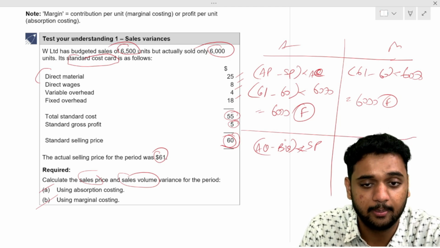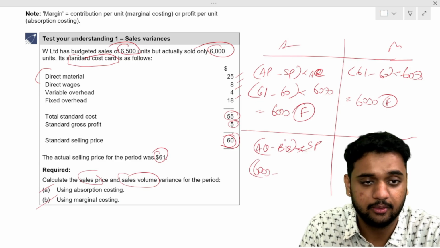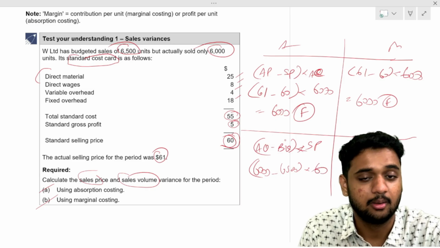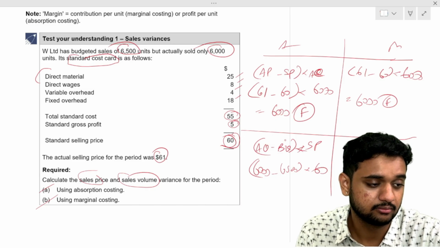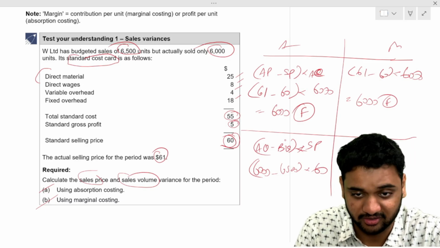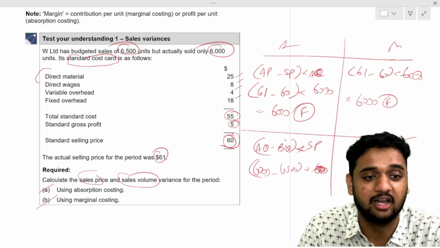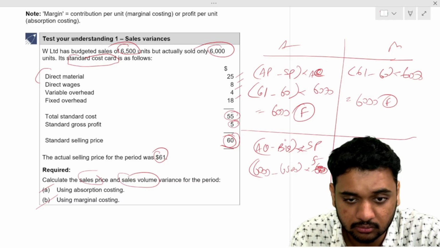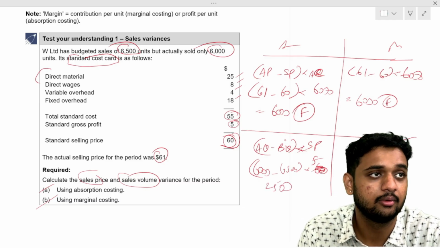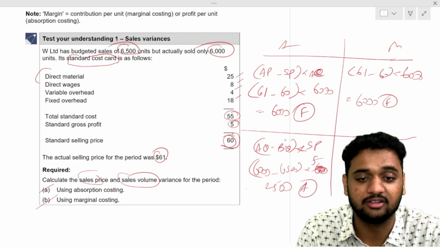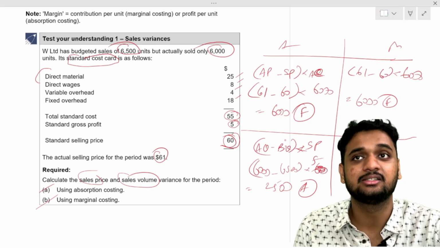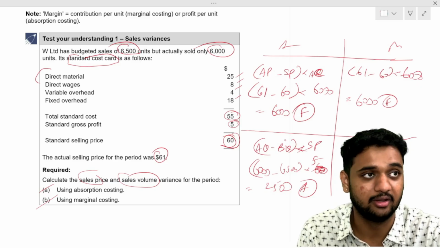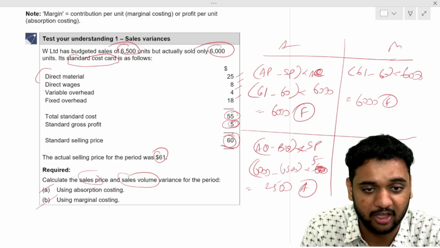Now tell me, what is the actual quantity, 6,000, minus the budgeted quantity, 6,500, into the standard profit. What is standard profit? Standard profit is 5 rupees. So 500 into 5 is 2,500 adverse sales volume variance under the absorption costing method. Standard profit is 5 rupees, given to us directly.